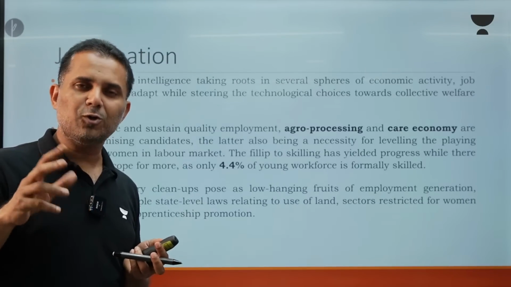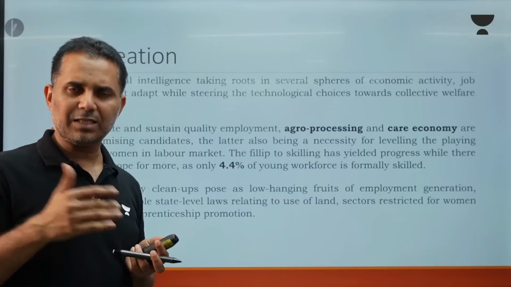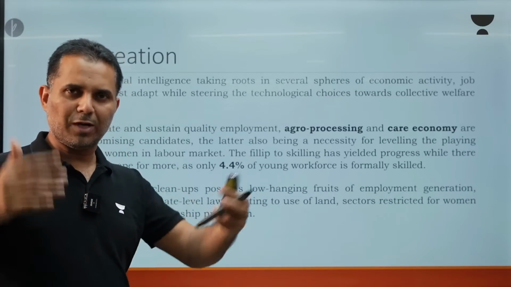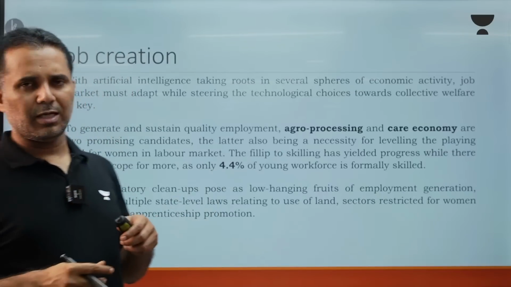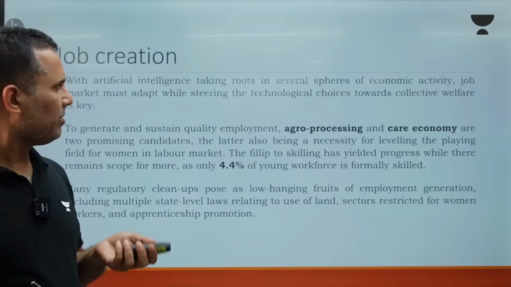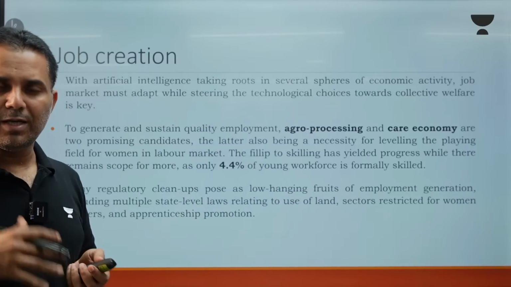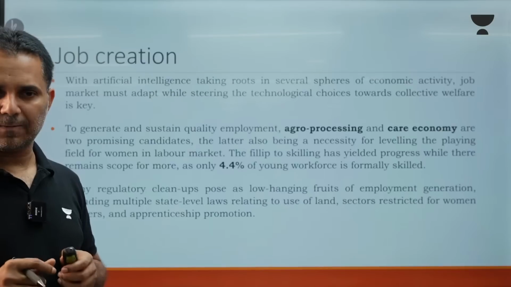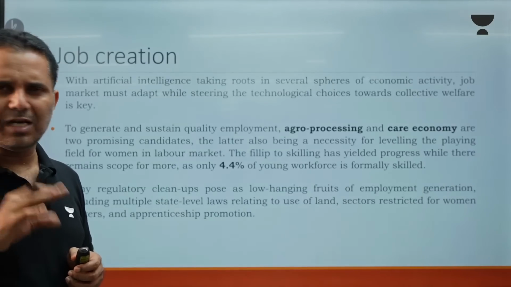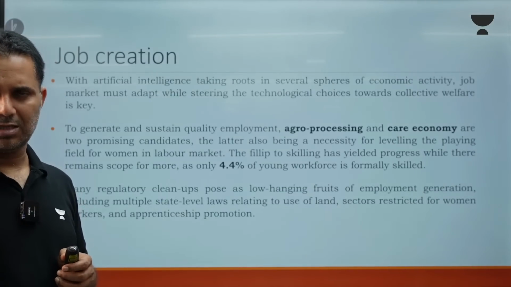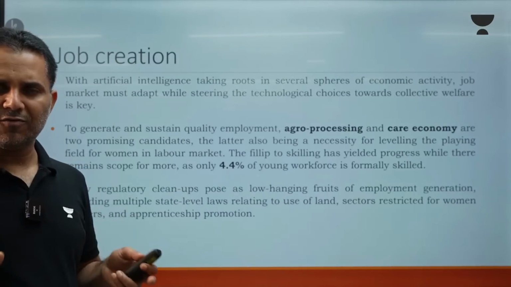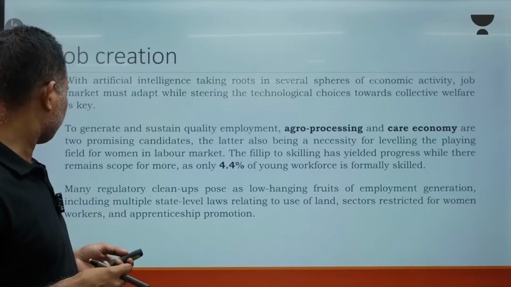That is also going to help in increasing our GDP, plus women's labor force participation will also increase. Both should go hand in hand. So the care economy and agro processing are two main job creators for the future on which the government is focusing. Agro processing is a very labor intensive business, and the care economy is also.